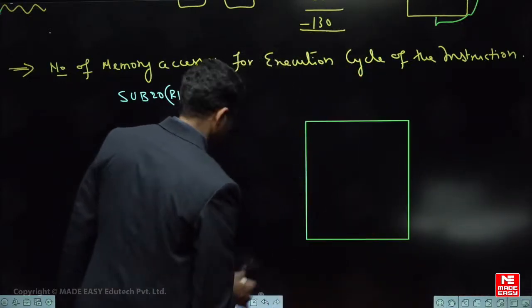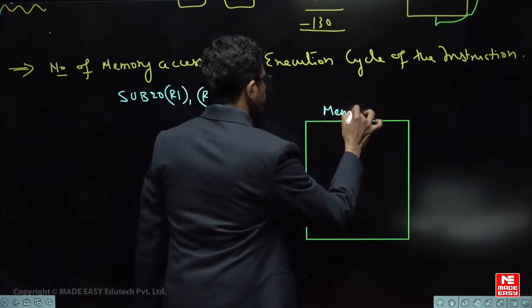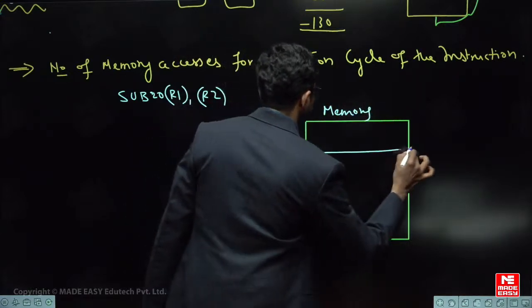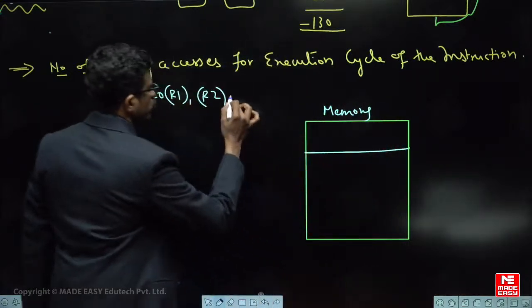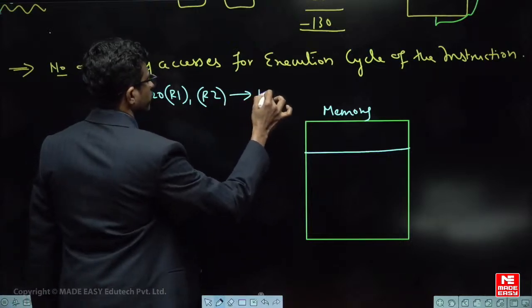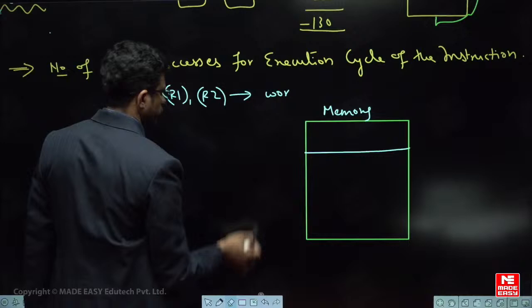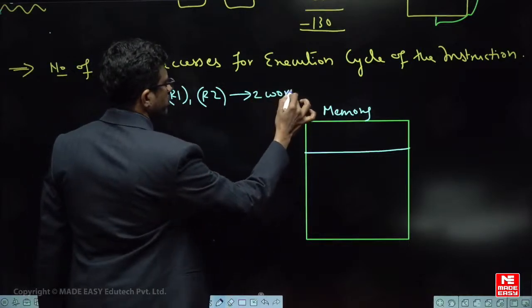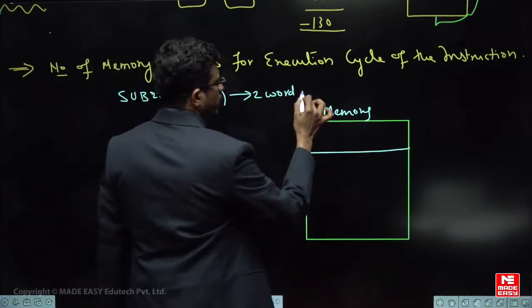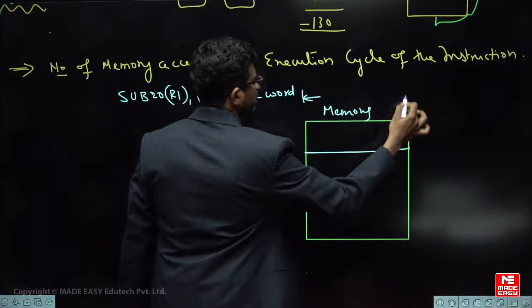Now the instruction is present in the memory. Think of the instruction stored here in the memory. Assume it is one word only. Sorry, not one word, a 2 word instruction. Let us assume that the instruction is a 2 word instruction. The word length can be anything, we don't know what the word length is.